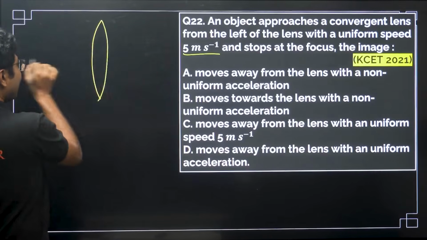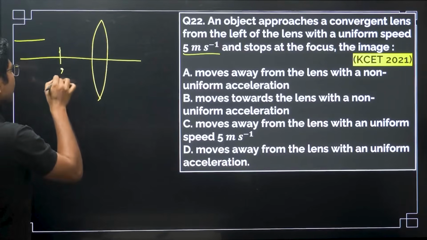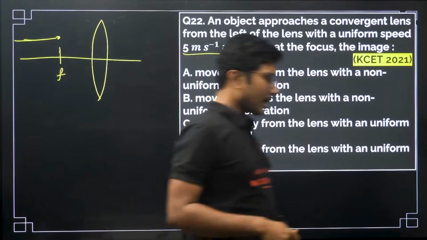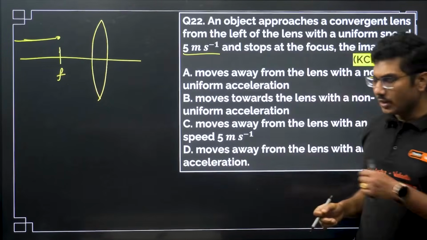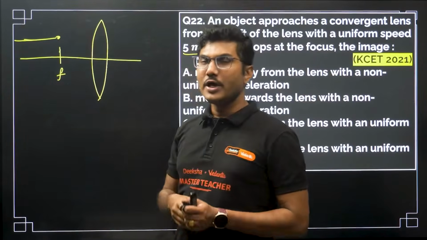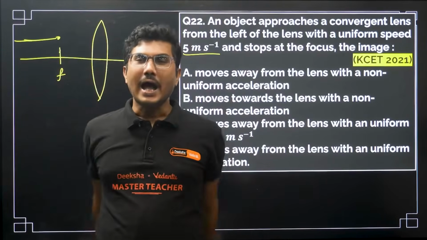So the lens is a convergent lens, focal length is not given, but it is given that the object was approaching the lens and suddenly it stopped at focus. Okay, so when the object is approaching, I always give this example. Suppose you are walking towards the lens. When you are at a distance 2f, your exact same image will be formed at 2f.